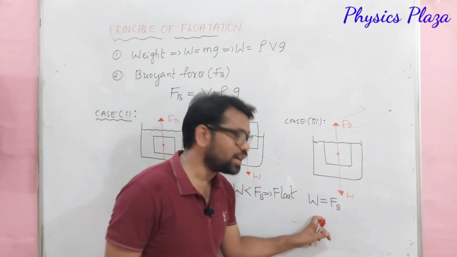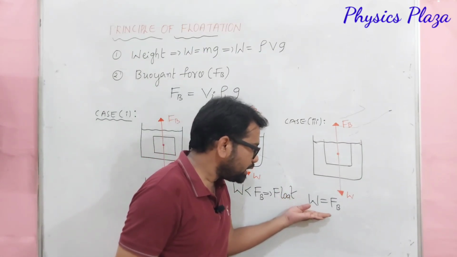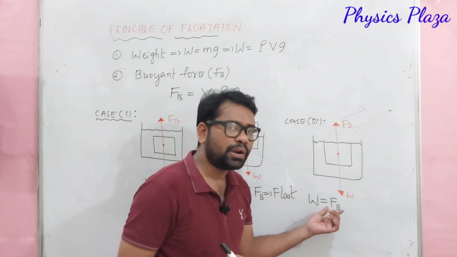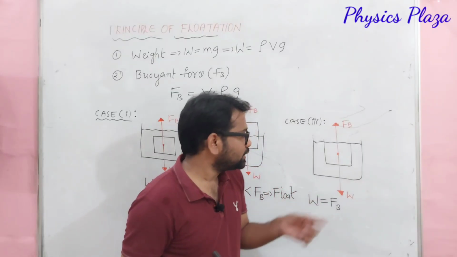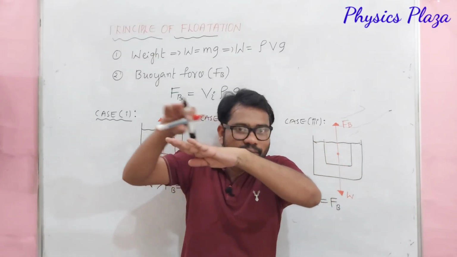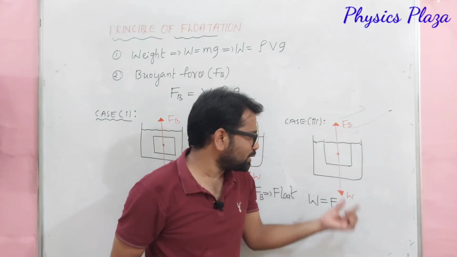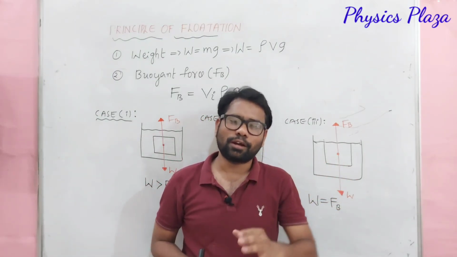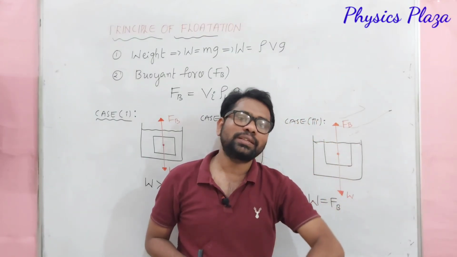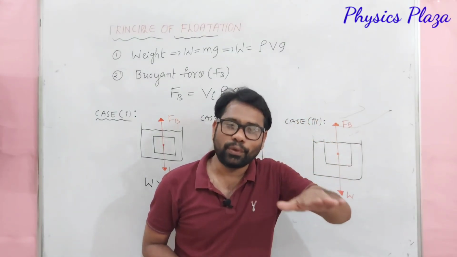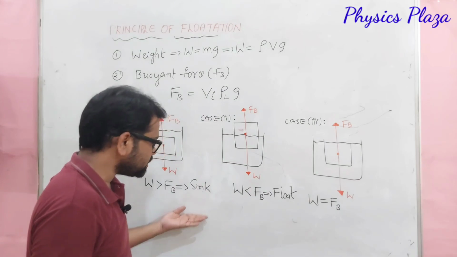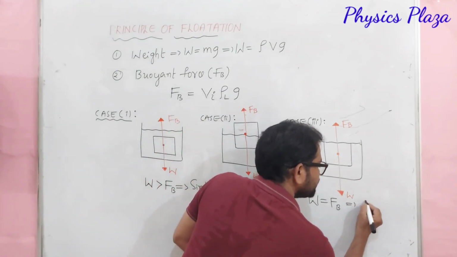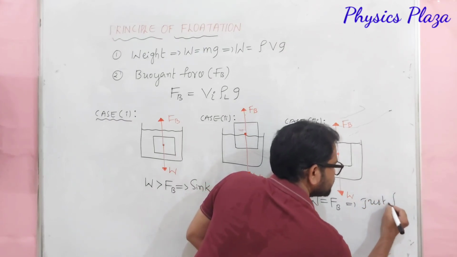But children, look at this condition: the weight of the body is equal to the buoyant force. It is also a floating case, but we call it just floating, meaning the surface of the solid coincides with the surface of the water. Almost this is the case of icebergs. Icebergs are almost not seen; the maximum part is immersed inside the water and a little portion is floating. So children, these are the three cases where the body will sink, float, or just float.